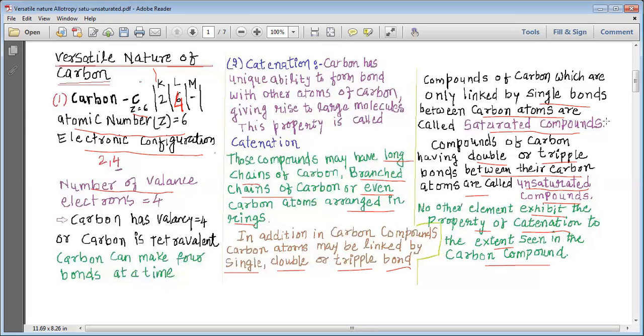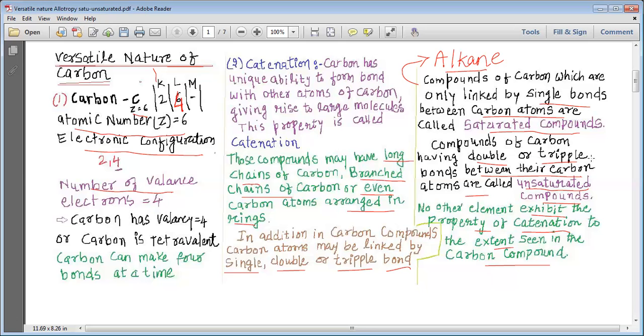My dear students, please remember that the compounds of carbon which are only linked by single bonds, we call them alkanes. So all the alkanes have only single bonds present in them.